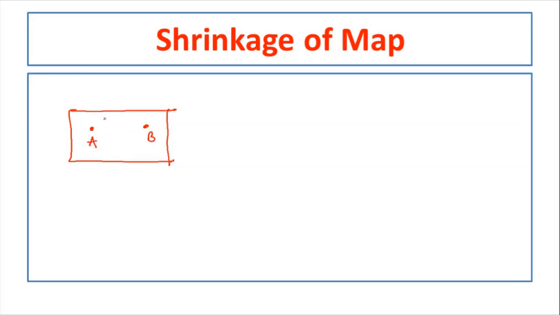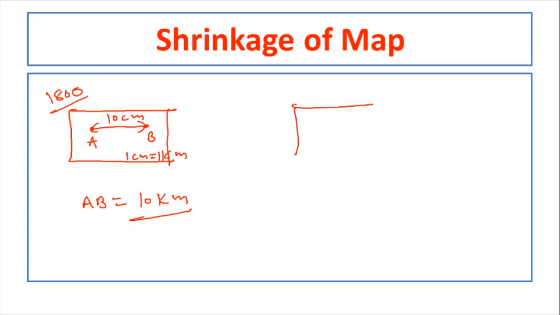So when the map was drawn, the distance between the 2 points was represented as 10 centimeter, and at the bottom of the map the scale is written like 1 centimeter equal to 1 kilometer. Then whoever studies this map will understand that the distance between A and B is how much? 10 kilometers.